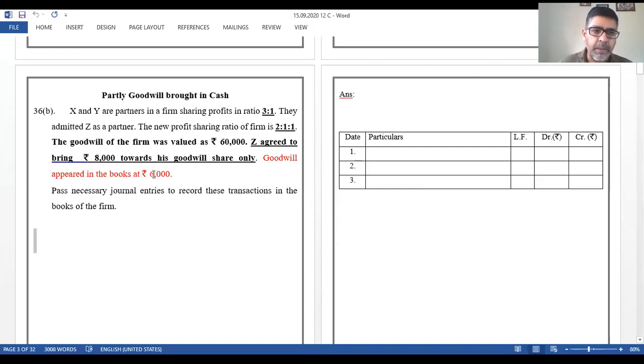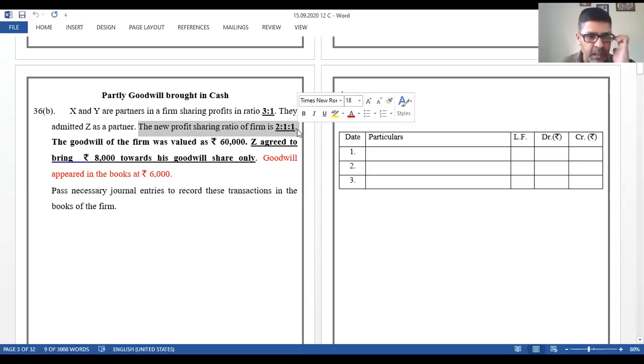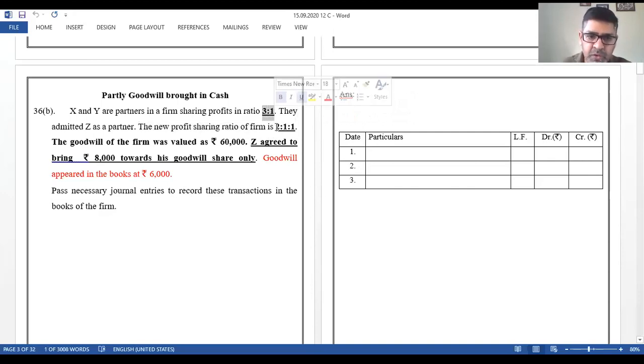X and Y are partners in a firm sharing profits in the ratio of 3:1. They admitted Z as a new partner. The new profit sharing ratio of the firm is 2:1:1. So the old ratio and new ratio are given to us. Again, we can decide from here itself. 3:1, total is 4. 2:1:1, total is 4. We can see that Y's share is 1/4 over here, 1/4. So there is no change in the share of Y. That means X is the only one who has sacrificed. We can just have a look at the ratio and decide.